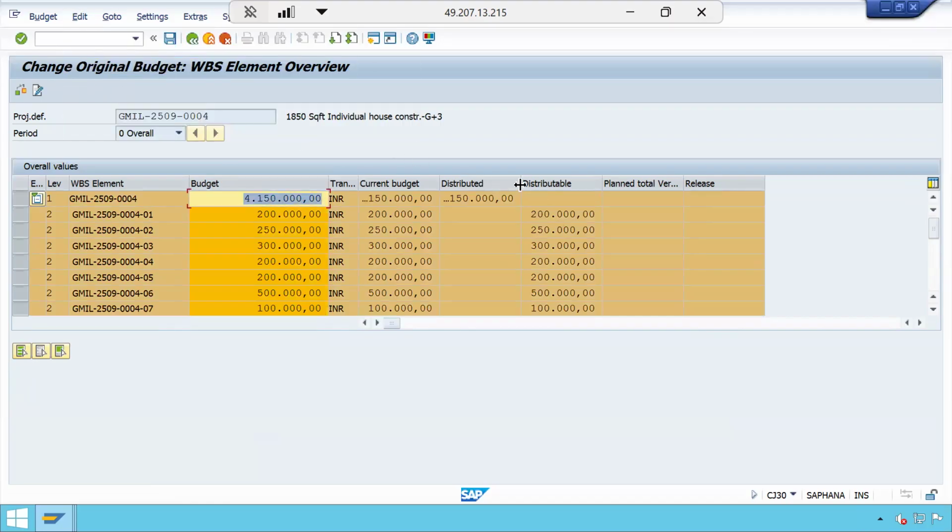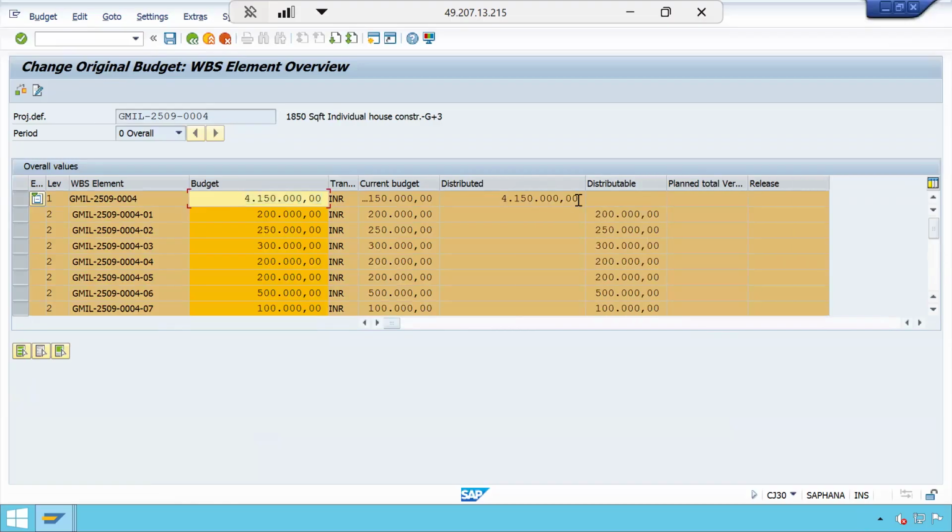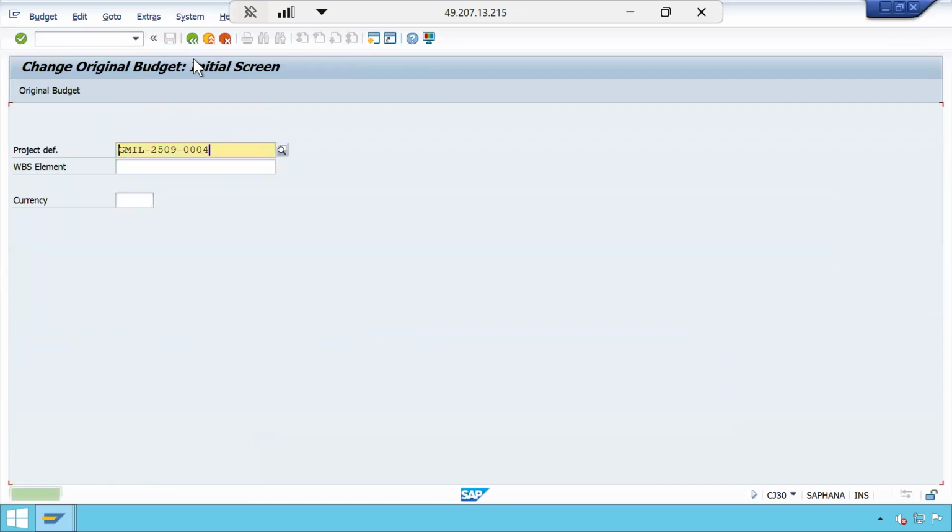It should equal the distributed value. See here, the distributed value and the overall budget on the project are equal now. Right? So let me check and save it. Now our easy cost planning value is kept as the initial or original budget for the project, and let us assume this will go for approval.